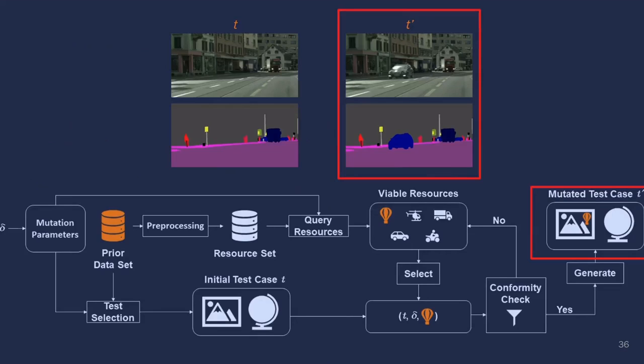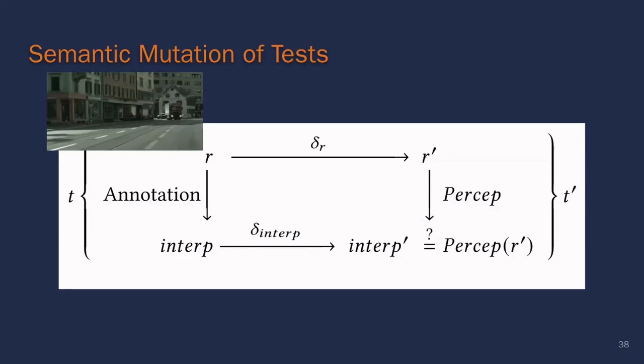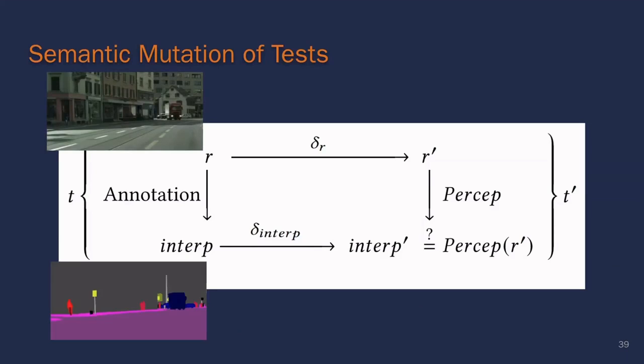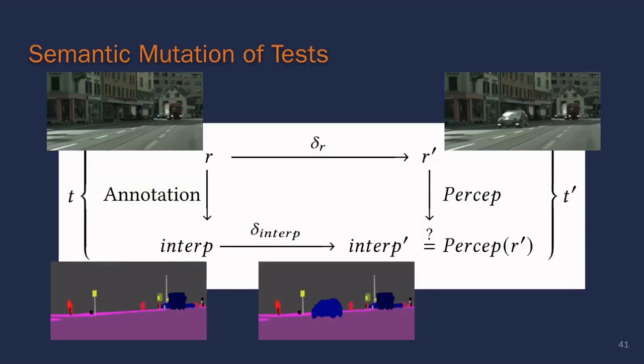Finally, once the pipeline has decided that the resulting test has passed the conformity check, the new test case is generated. Note now we have a full-fledged test case, including both the test input and expected output. Let us then examine one of the methods for testing a perception system using our technique. First, we have an initial sensor reading R. This sensor reading comes with a ground truth interpretation provided by the human annotation. The pipeline performs the add car mutation to the sensor reading to obtain a new sensor reading R prime. The pipeline then also performs the same mutation on the interpretation of the original test to obtain the interpretation of the new test case. In the new test case, we now have an input and expected output pair.